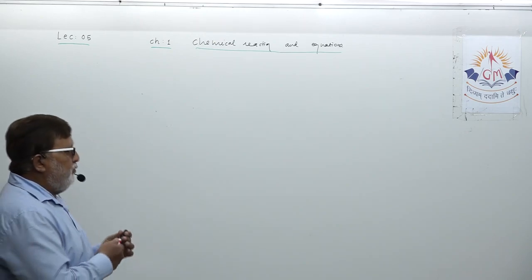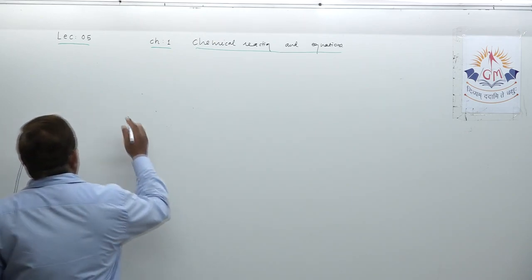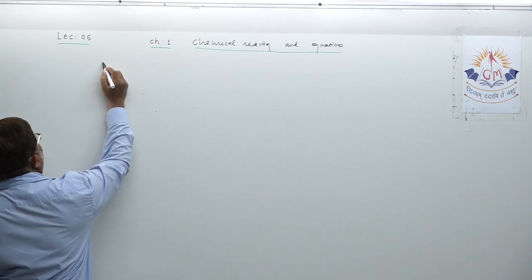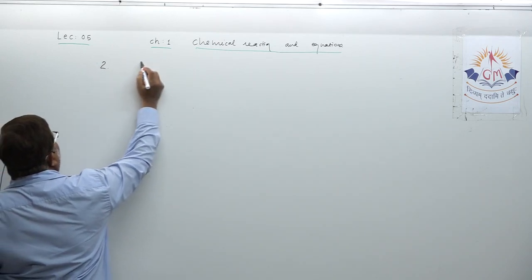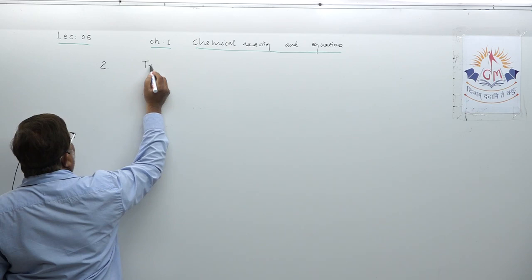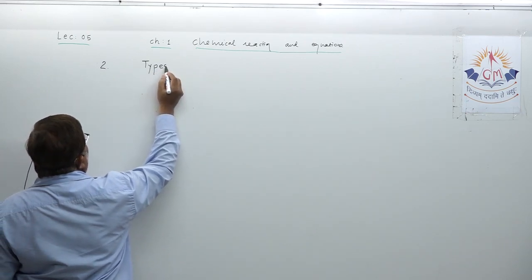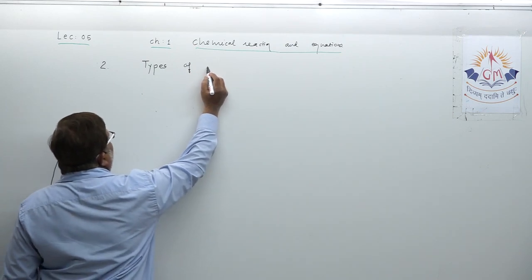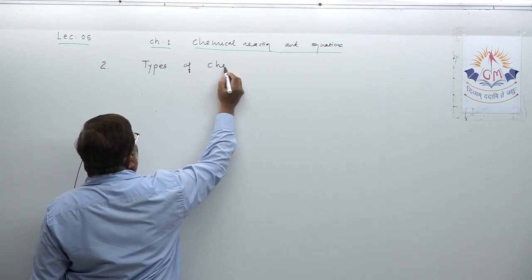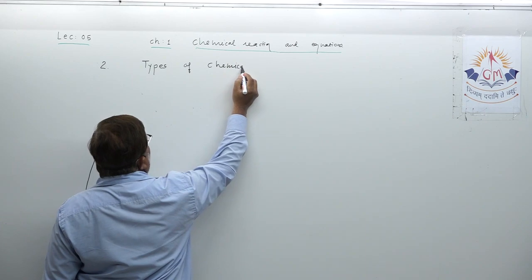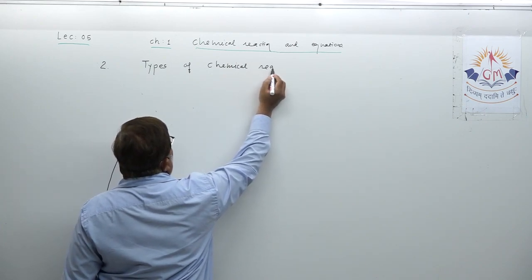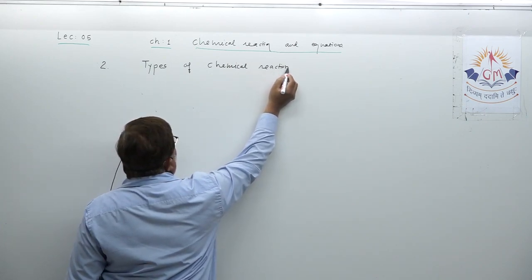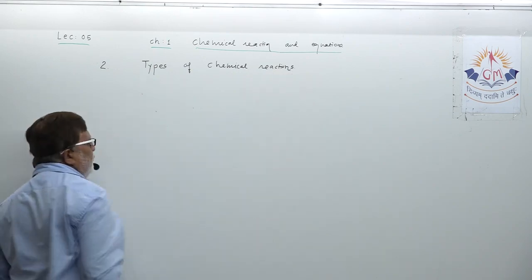So today dear student, we are targeting topic number 2, that is types of chemical reaction. This is the topic. Types of chemical reactions.